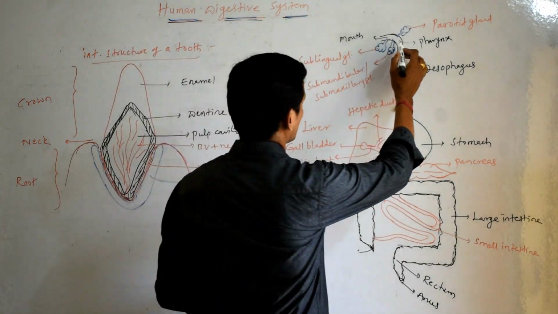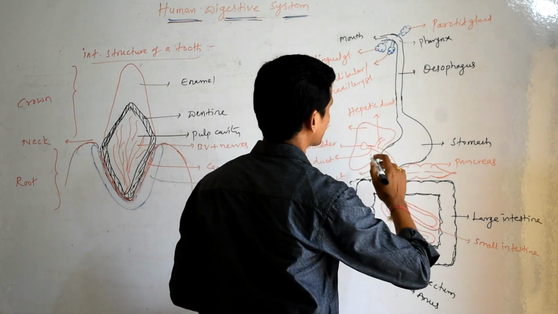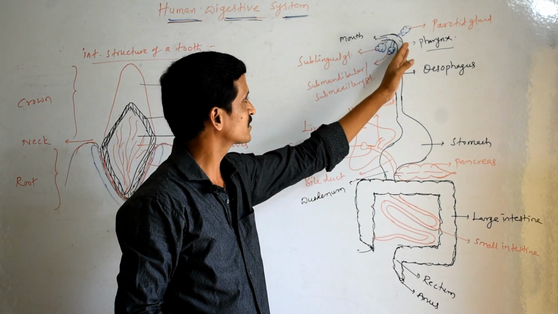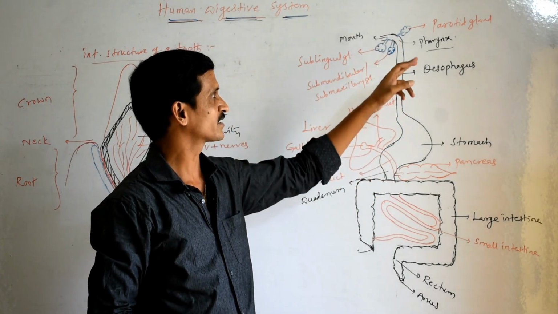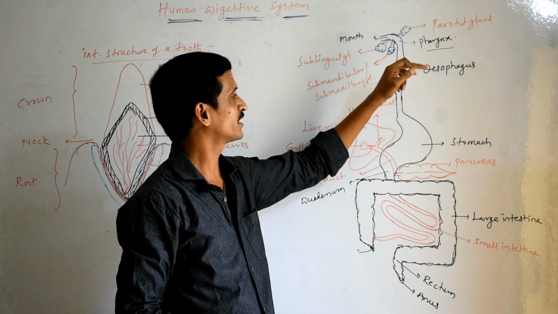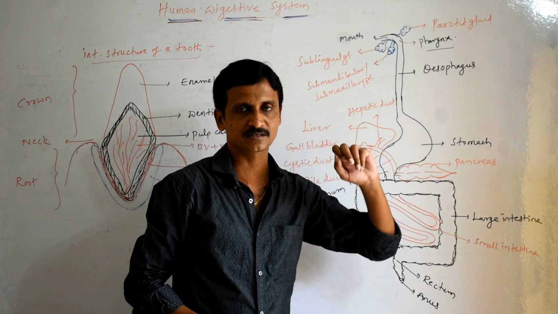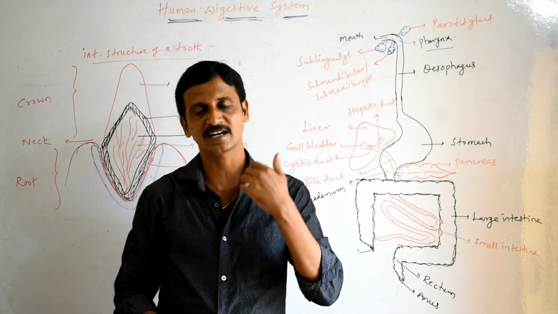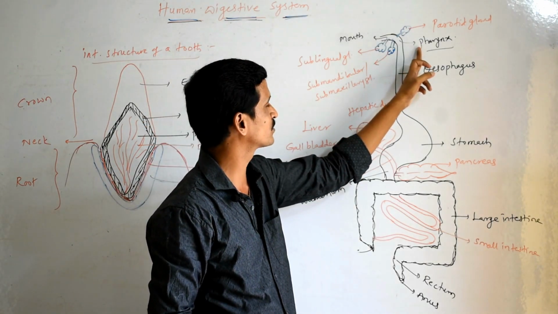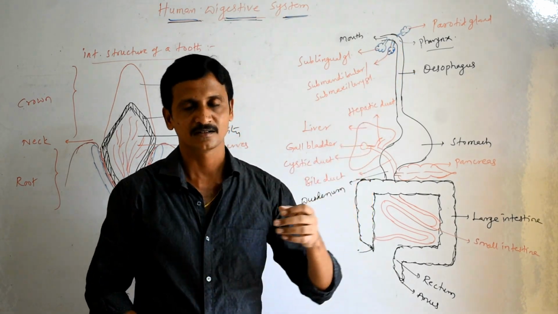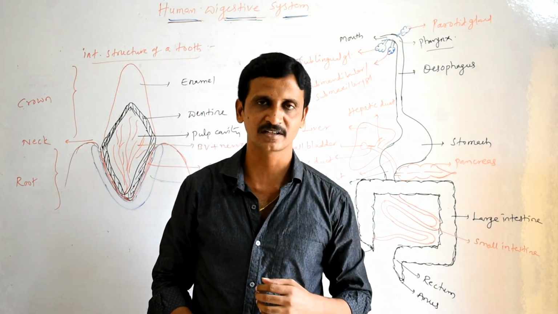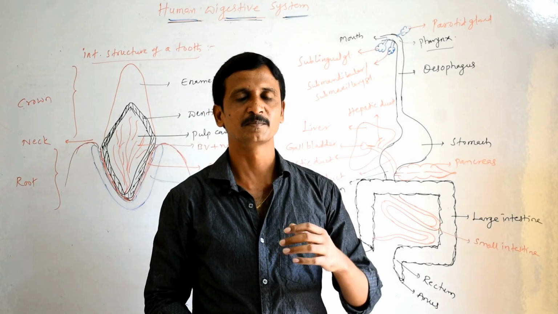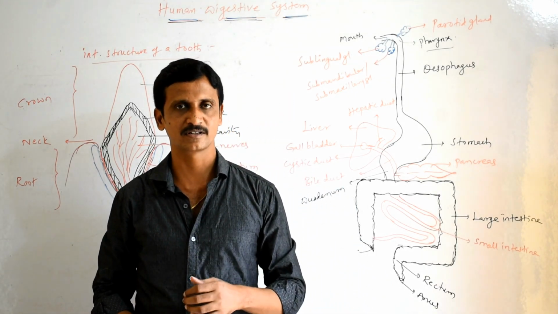Then after that we have to see the pharynx. The second portion is called the pharynx. The pharynx is the common passage for food and air. It possesses two parts, nasopharynx and oropharynx. The nasopharynx is just behind the nasal cavity, which opens into it, and the oropharynx is present just behind the mouth, the buccal cavity opens into it. The glottis and epiglottis, the two structures present there, prevent the entry of food into the trachea, the windpipe.